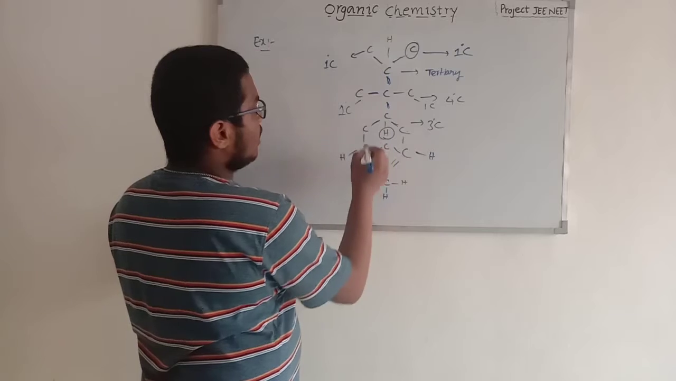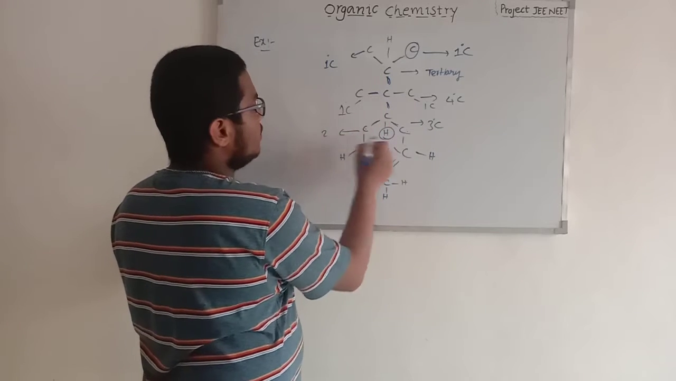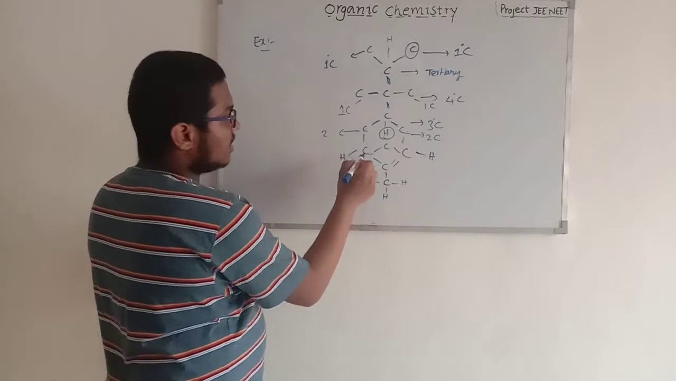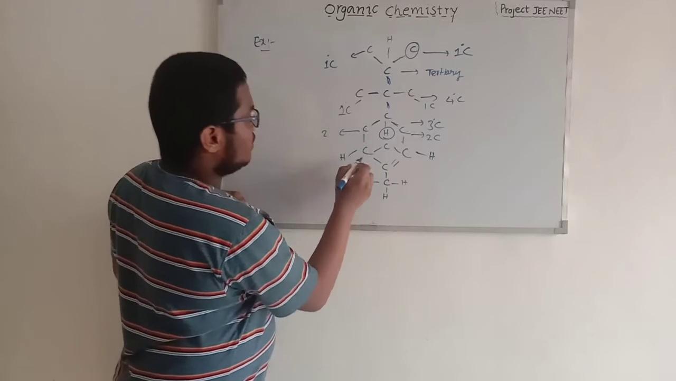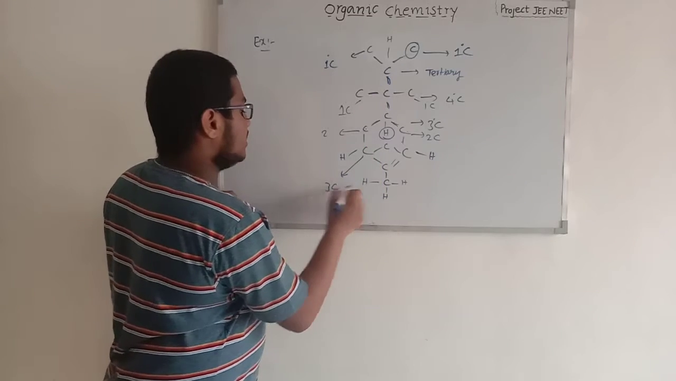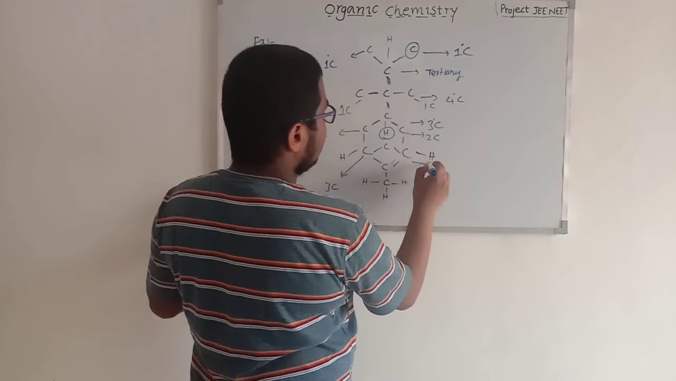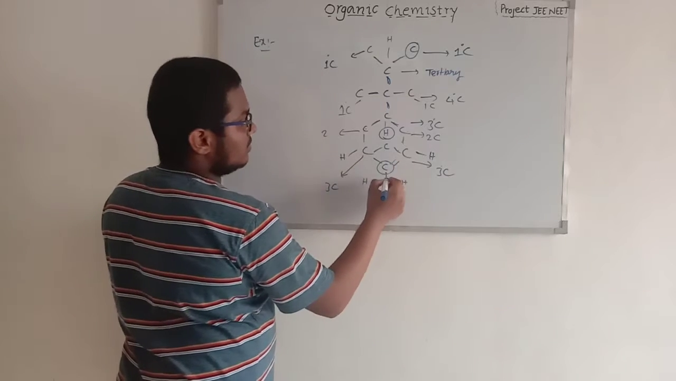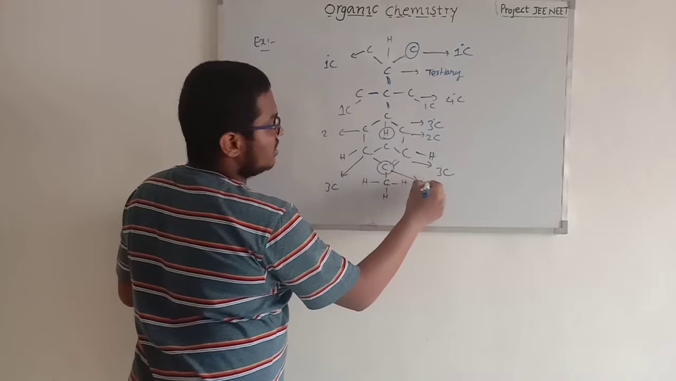These 2 carbons, 1, 2, are secondary carbons. This carbon is bonded with 1, 2 and 3, so this is the tertiary carbon. This carbon also has 1, 2 and 3, so these are also tertiary carbons. This carbon is 1, 2, 3. This is also a tertiary carbon.